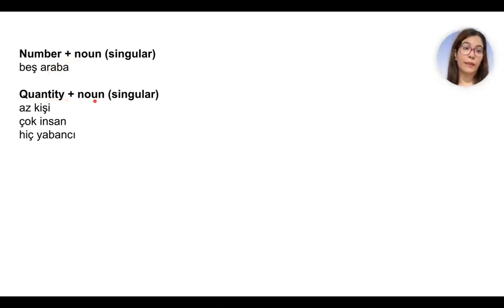And quantities, again, come with singular nouns. Az kişi, a few people. Çok insan, many people. Hiç yabancı, no foreigners. See, in English, we add s, but in Turkish, no. Az, a little, a few. Çok, many, much. Hiç, no, nothing. Hiç yabancı. Hiç yabancı yok. There are no foreigners. So be careful about these two teeny tiny rules, but very important ones.